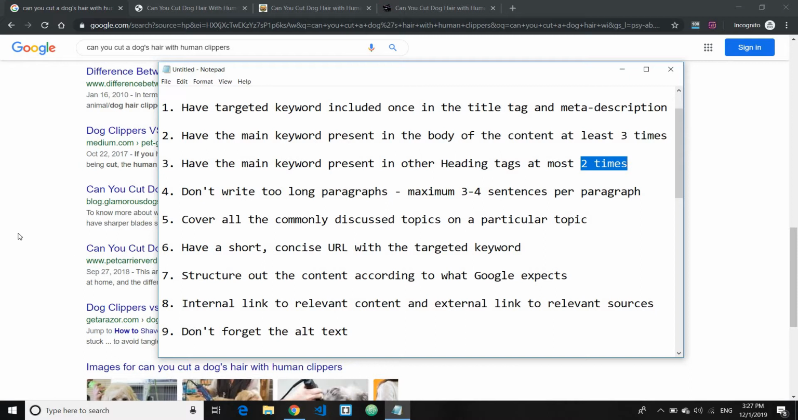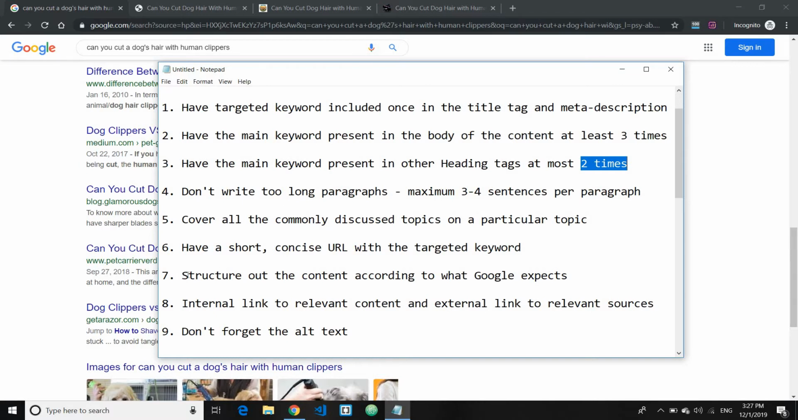Just don't make the URL too long, and also have your targeted keyword present, or a partial match. For example, if you want to target the keyword local SEO tips and tricks, then you may just have local SEO tips as your URL, or slug, which is what we call it in WordPress.